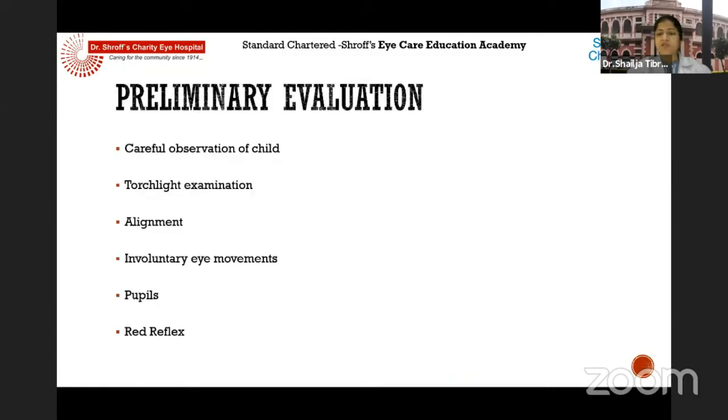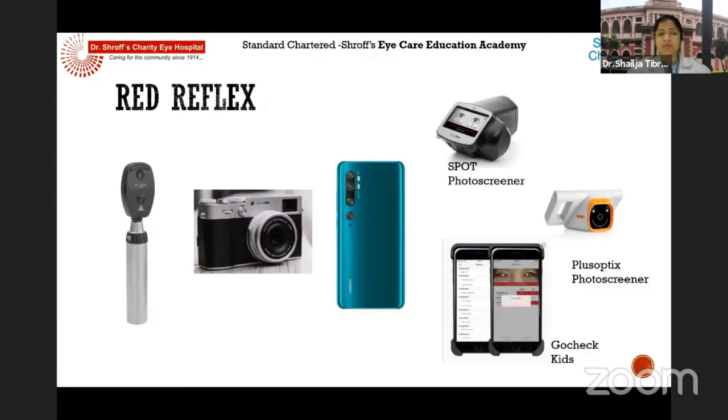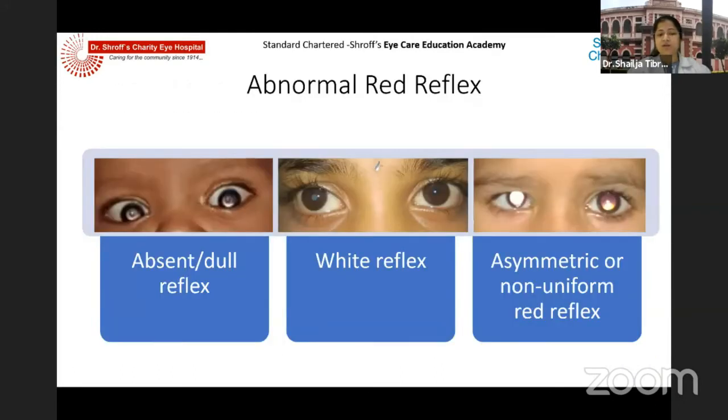So preliminary evaluation, as my previous speaker has also told, there should be careful observation of the child. The red reflex is very important in children. It can be taken by a direct ophthalmoscope or by a camera where the flash mode should be on. Or there are some devices which use this red reflex to screen for refractive errors, which are the photoscreeners. So either of them can be used to judge the red reflex, and we can have an abnormal red reflex in the form of a dull reflex or a white reflex or an asymmetric or non-uniform red reflex, which can tell you about any pathology inside the eye.